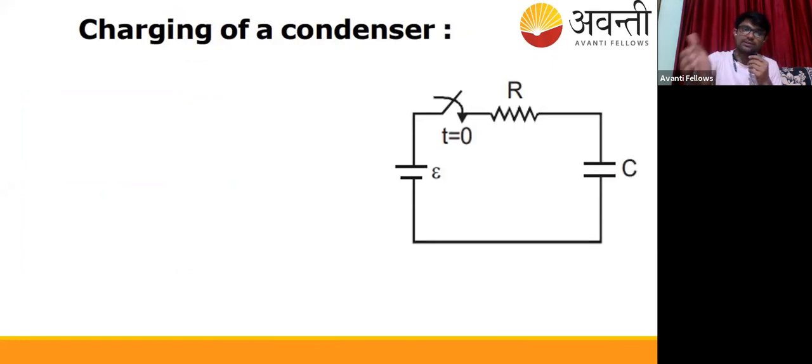We will use it in a parallel plate capacitor by inserting a dielectric. That's just a 2 minute topic that can be completed in the next session or in the theory notes. But now it's important: charging of a condenser or capacitor.